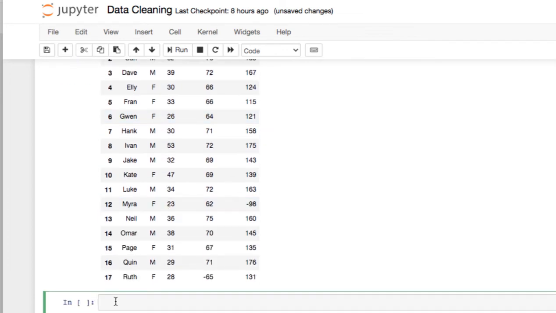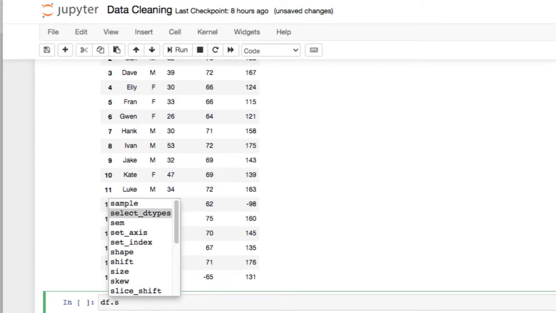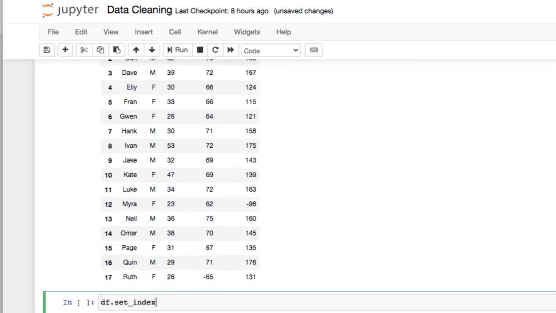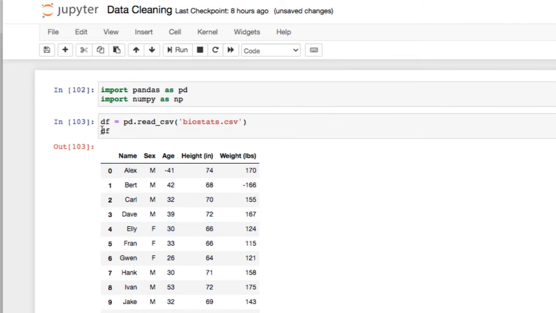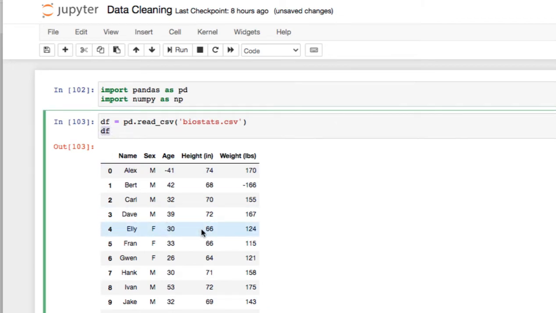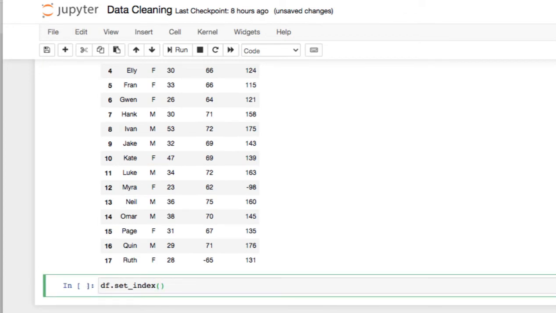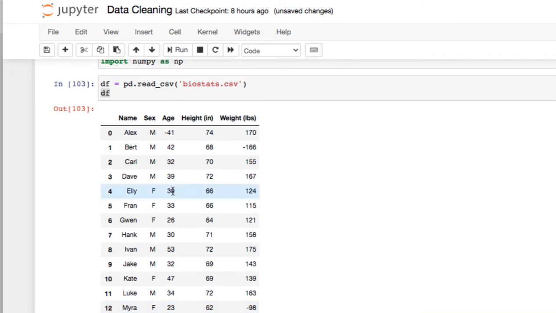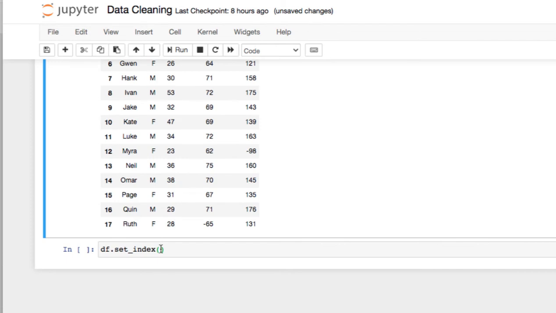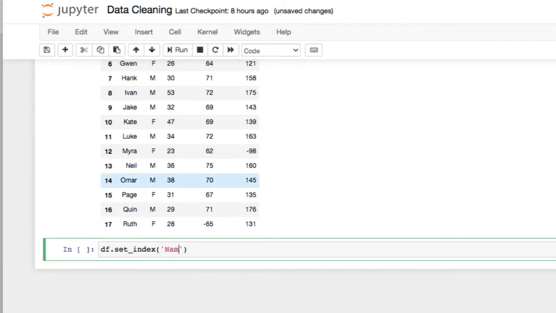For that I'll use a very simple basic command, which is df dot set index. Okay, now I've used df because that is the name of my data frame, as you can see here. Okay, and the command is dot set index. Now inside the brackets we need to pass the name of the column which we want to set as our index. Okay, so here I want to set the name column, which is right here. So inside the brackets I'll say name.